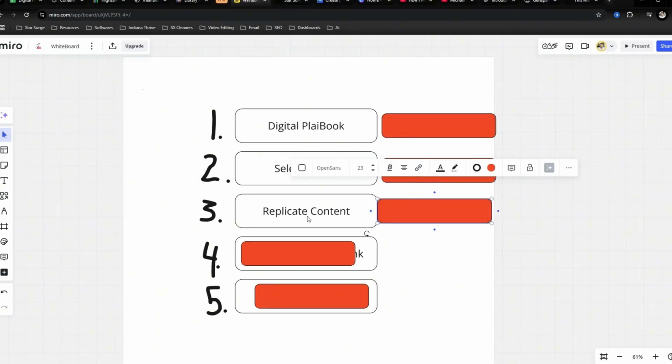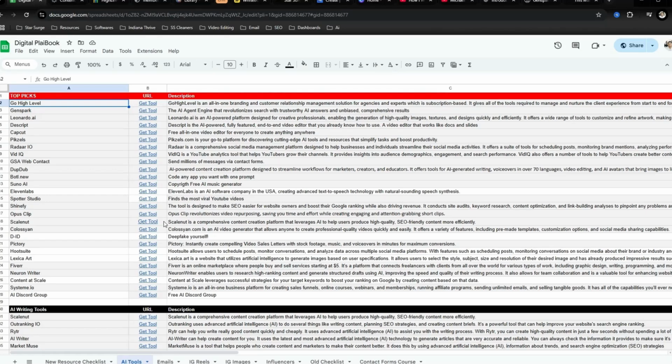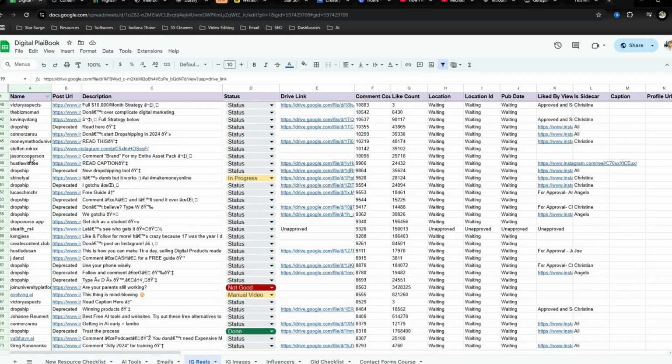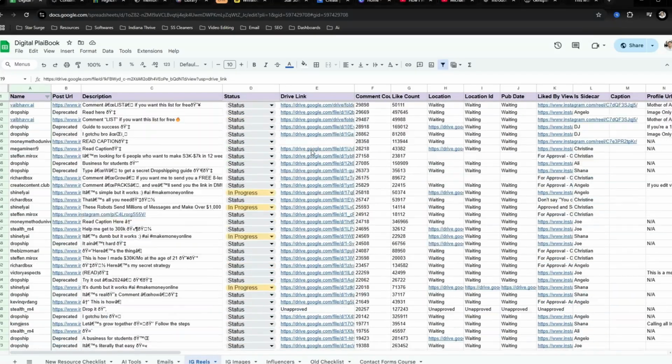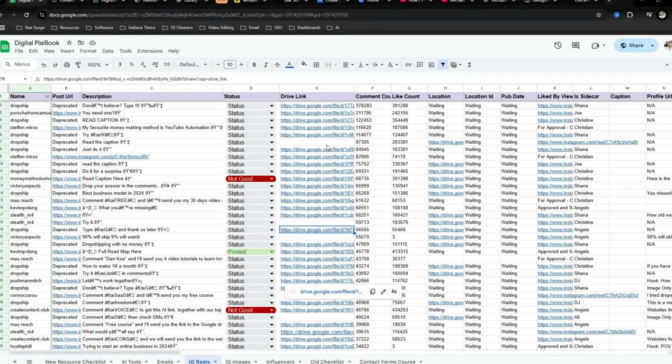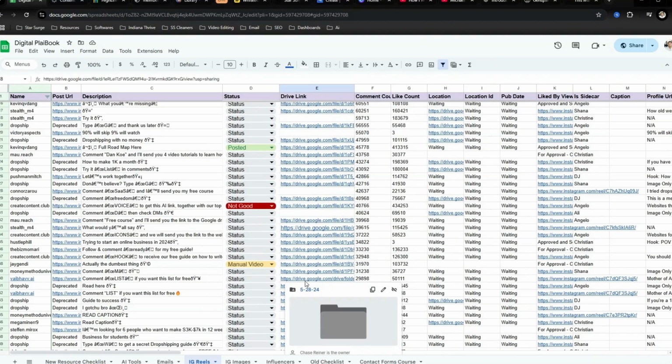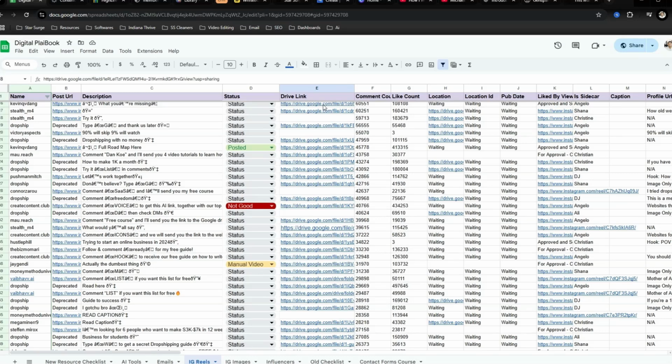Next step is going to be replicate content. I say replicate because in the Digital Playbook, if we go under IG Reels, what my team has done is they have gone through different accounts and they have replicated content that has been proven to work. So all you would need to do is essentially just download these to your computer, to your phone, whatever you're using, and then upload them onto your different social media accounts. Now, what I would recommend is going into a software like CapCut and adding some overlays, captions, maybe some background music just to change it up a little bit.